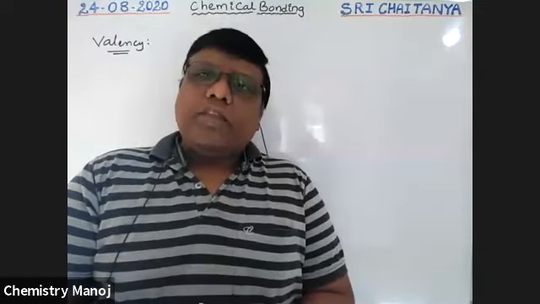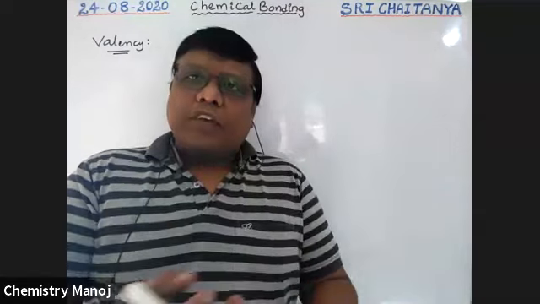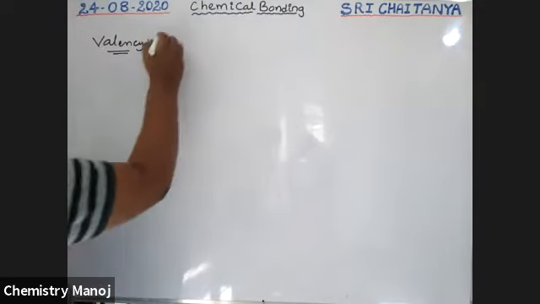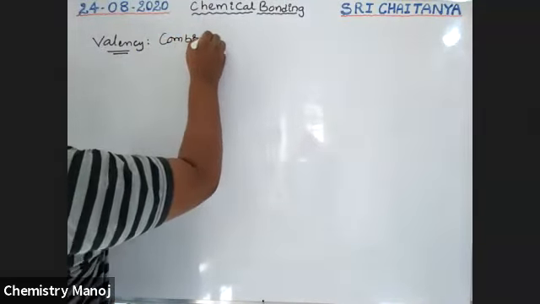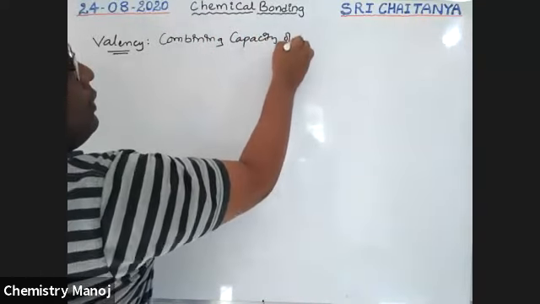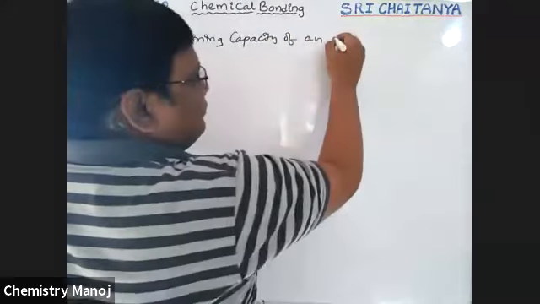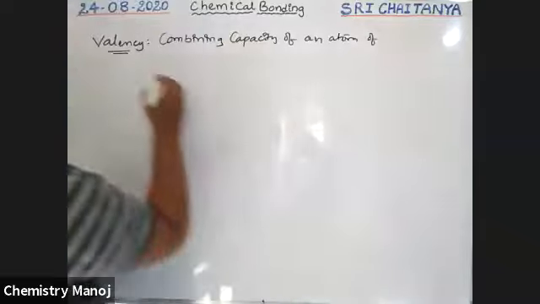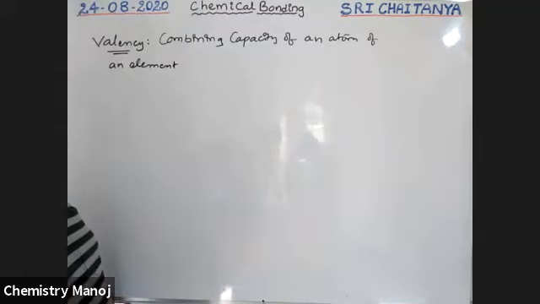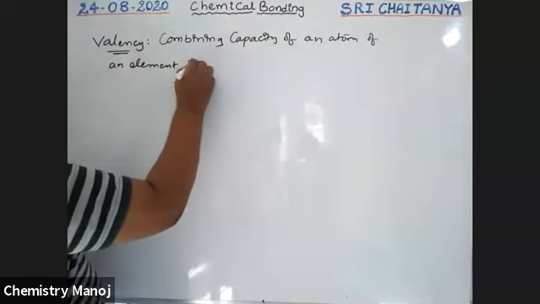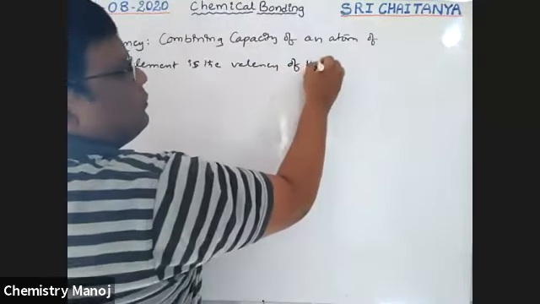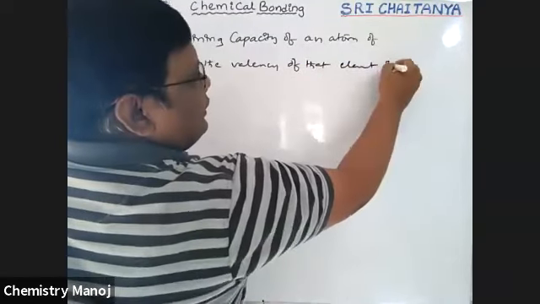That combining capacity of an atom of an element is nothing but the valency of that particular element in that compound.